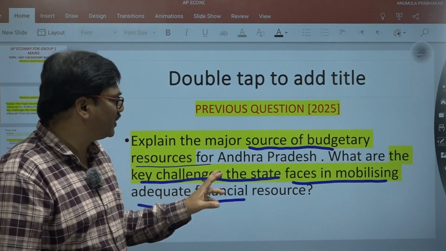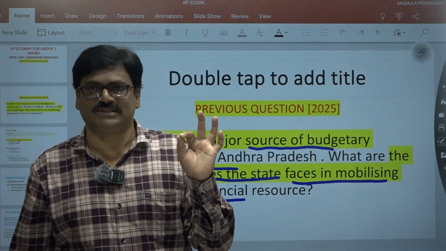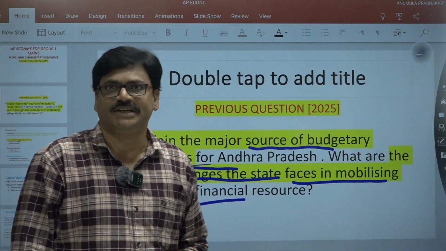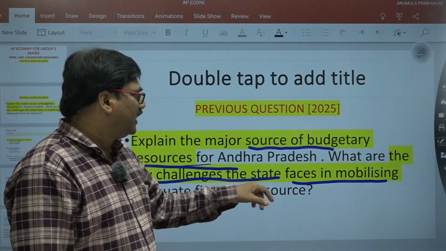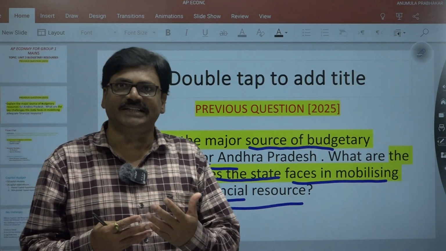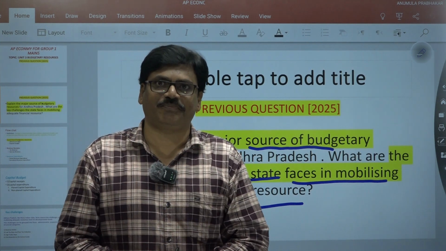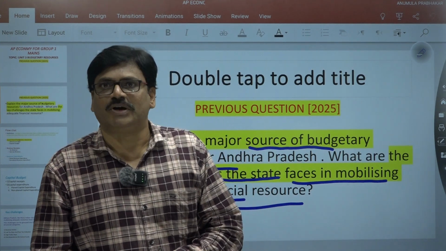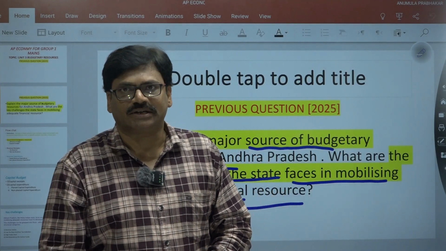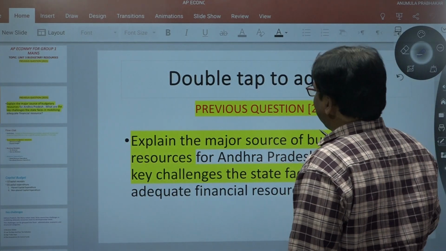The first part asks about the budgetary resources of Andhra Pradesh, and part 2 asks about the challenges the government faces in mobilizing adequate financial resources. Immediately form a flow chart in your mind.